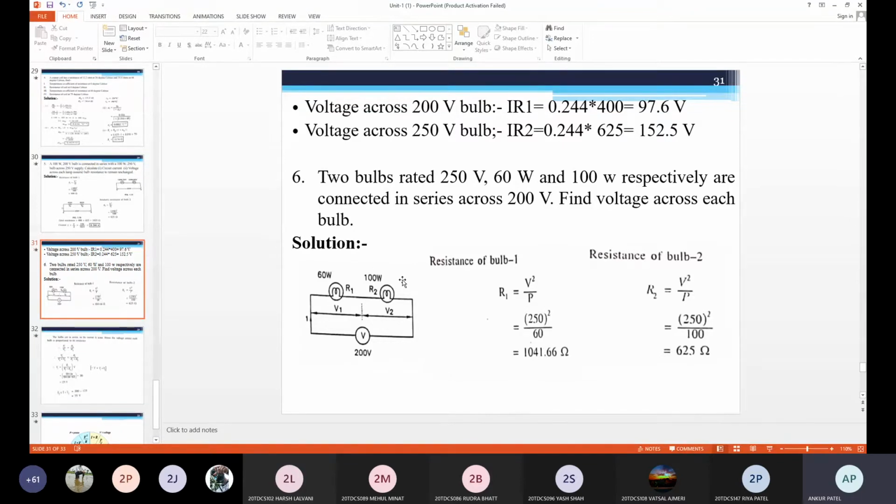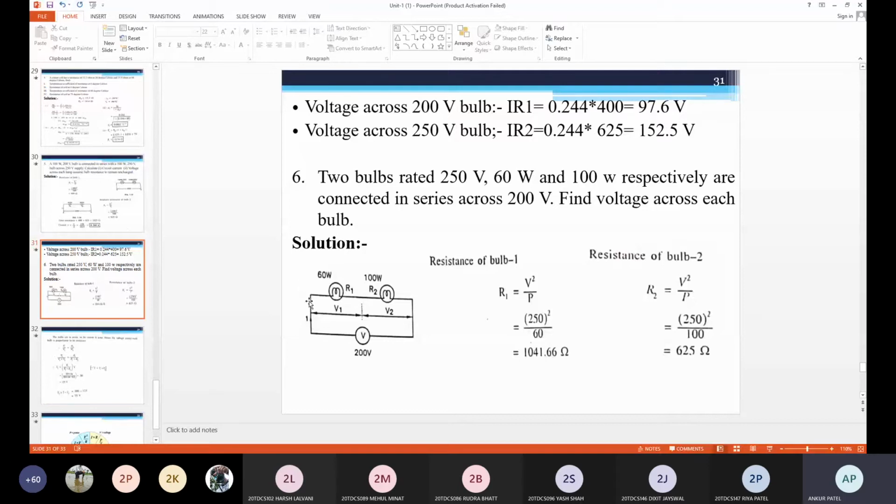But if you know the voltage divider rule and current divider rule, then directly apply them to the sub circuit. The voltage divider rule is applicable for series circuits, and the current divider rule is applicable for parallel circuits. So here we have a series circuit.